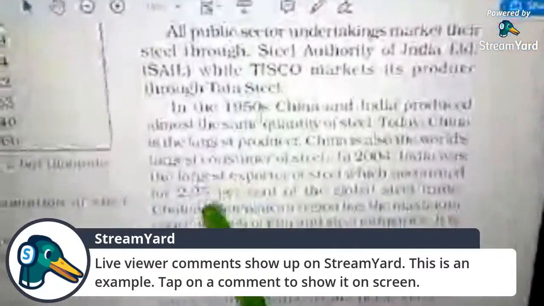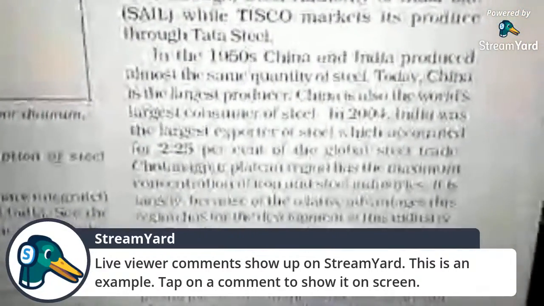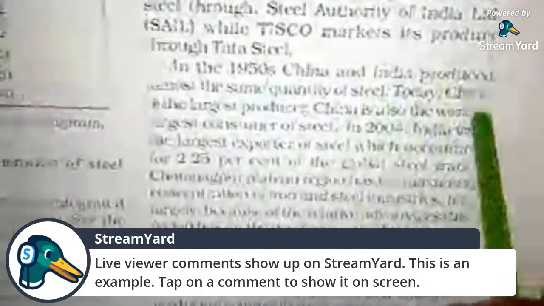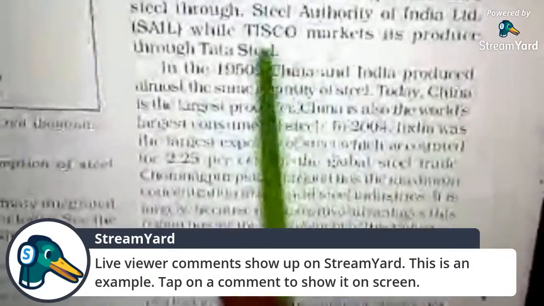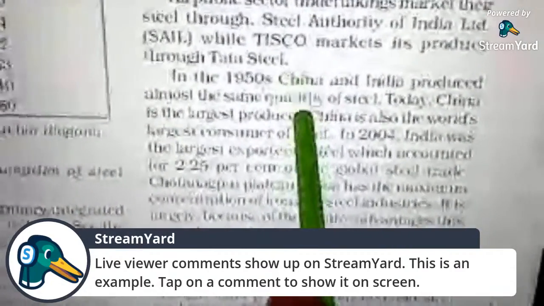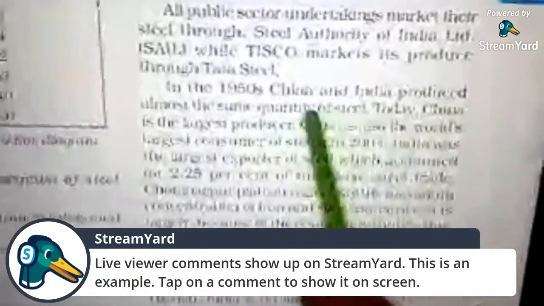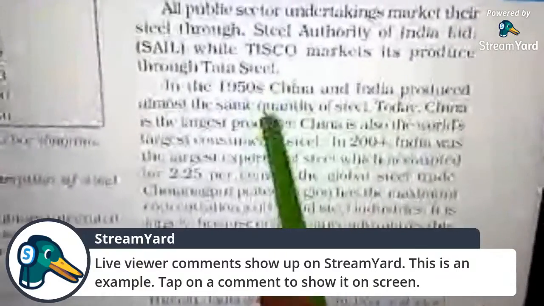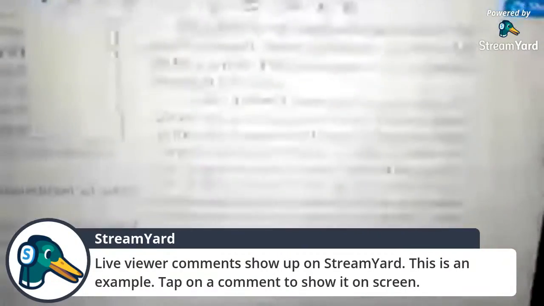As we know, in the 1950s, China and India produced almost the same quantity of steel, but now China is the largest producer of steel.